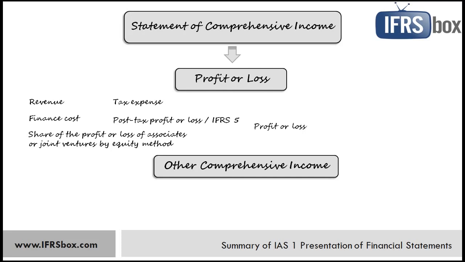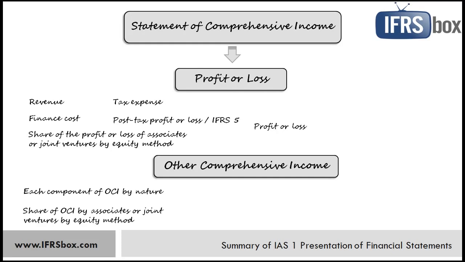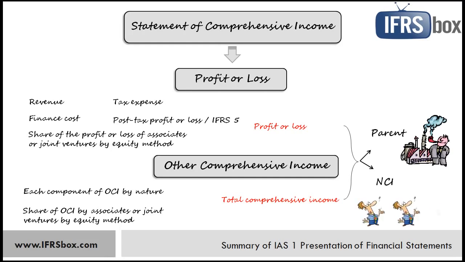Under other comprehensive income, the reporting entity shall include each component of other comprehensive income classified by nature, share of other comprehensive income of associates and joint ventures accounted for using the equity method, and total comprehensive income. Both profit or loss and total comprehensive income shall be reported in allocation attributable to owners of the parent and attributable to non-controlling interests. I'd like to point out that no item shall be reported as extraordinary. This is prohibited. Also, an entity might present its expenses in profit or loss by function or by nature. Please see our other detailed video on this topic.